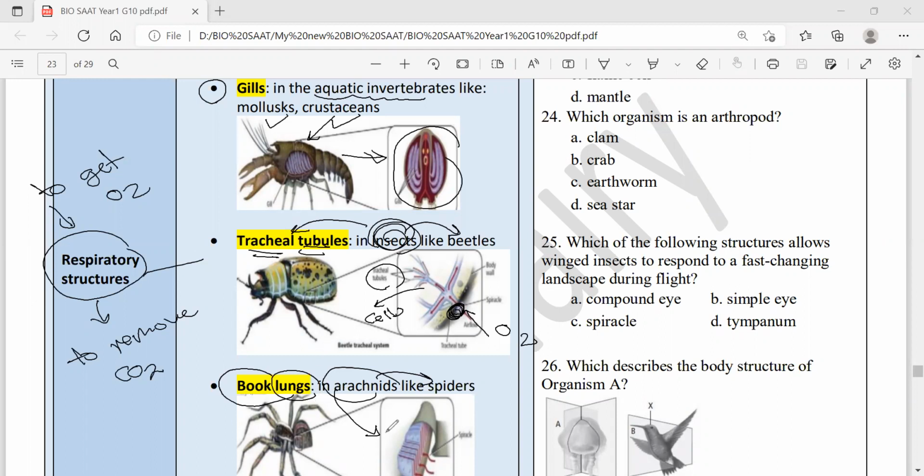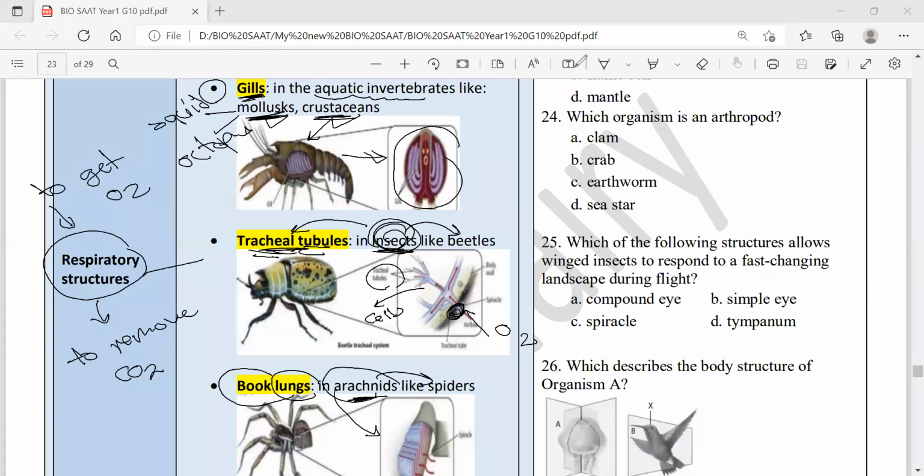So book lungs, as in arachnids. Remember, it's tracheal tubules in insects. It's gills in the aquatic ones as crustaceans and mollusks. Again, mollusks like squid, like octopus, like snails, clams, oysters, and mussels.